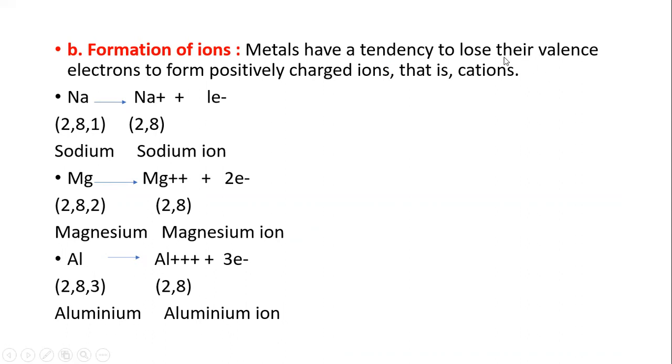So metals have a tendency to lose their valence electrons to form positively charged ions. Here 1 electron is lost, here 2 electrons, and here 3, and they form positively charged ions. So here the sodium ion, magnesium ion and aluminum ion. This is the second chemical property, formation of ions.